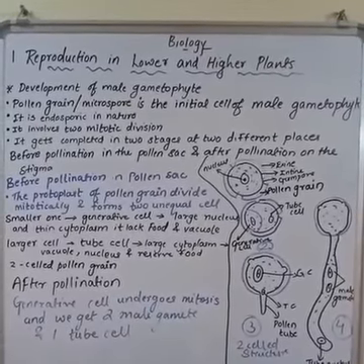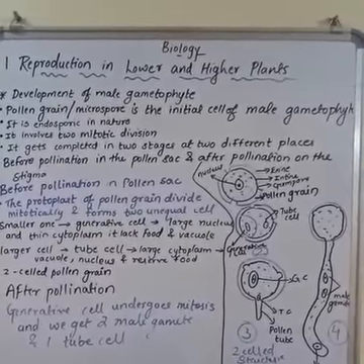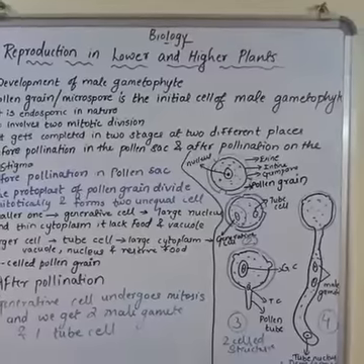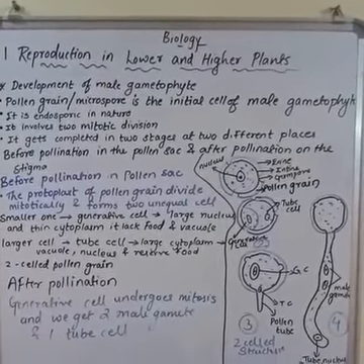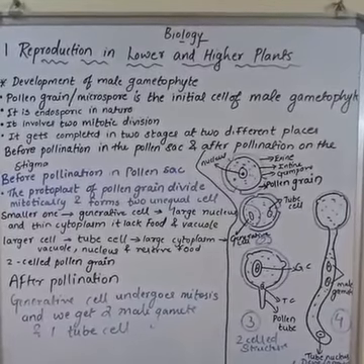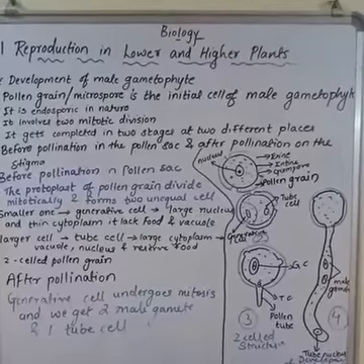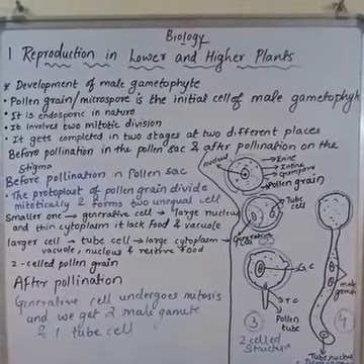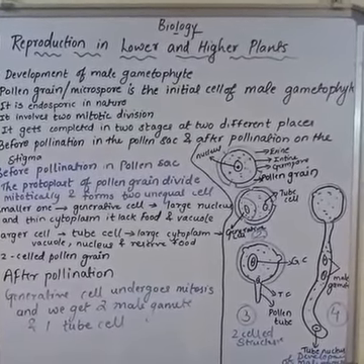pollen grain, that is nothing but the microspore. Okay, this microspore later on gets converted into the male gametes. So how this process takes place we are going to see in this video. Okay, so first we will see the development of male gametophyte. That is, microspore is the initial cell. Microspore is nothing but the pollen grain, which is the initial starting cell of the male gametophyte.